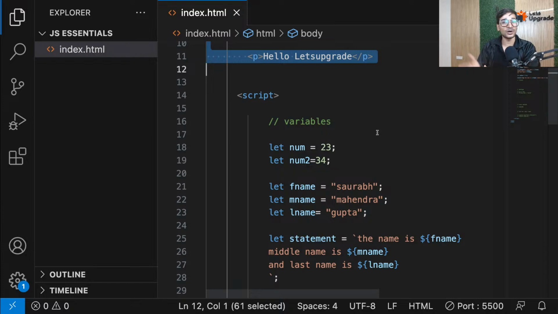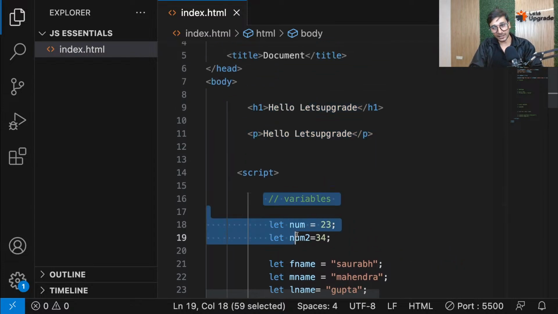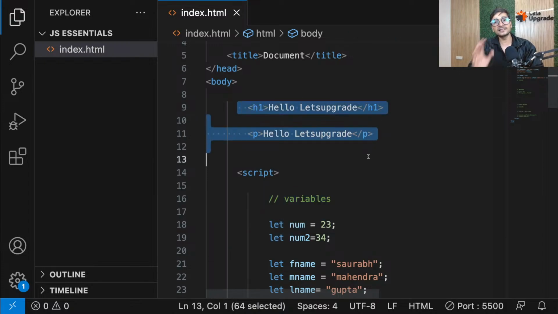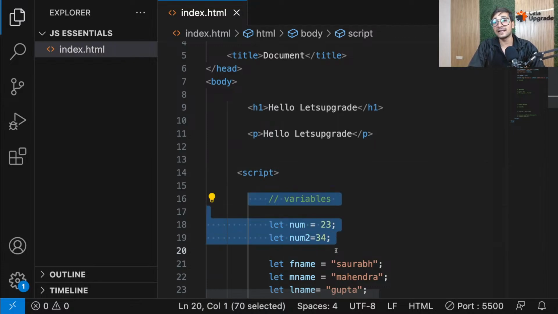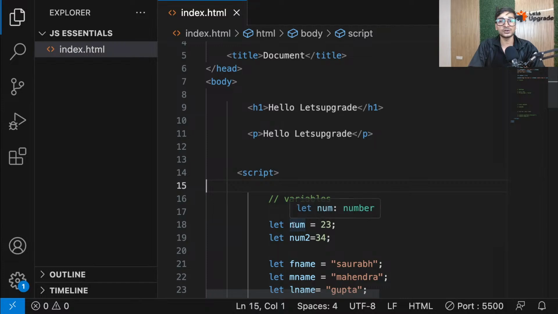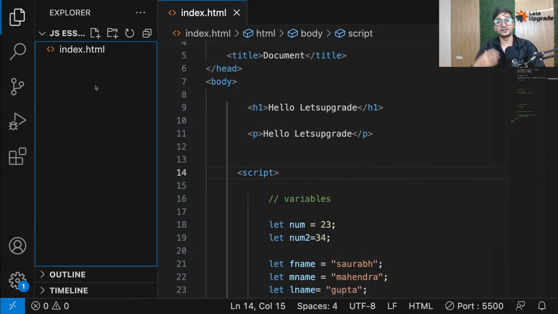They will still be connected because without HTML, JavaScript can't run on the browser, right? So they will still be connected, but we don't have to write our scripting logic or JavaScript in the same page where we are writing HTML, okay? So let's see how to do that. So guys, now I'm teaching you how to write your JavaScript somewhere else rather than in your HTML page only. So you can go ahead in the same folder or anywhere. I would suggest the same folder, but you can do it anywhere. But it will always be better if you do it in the same folder or same area where your HTML file is, so that it can be compiled as a project at the end.